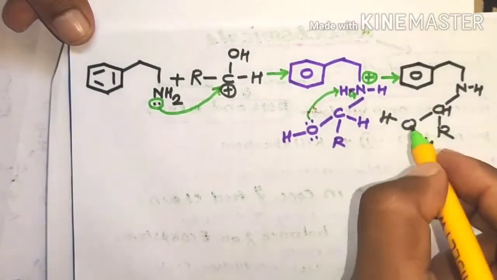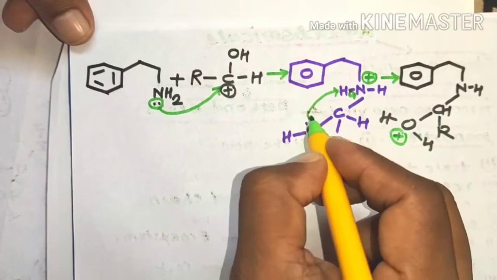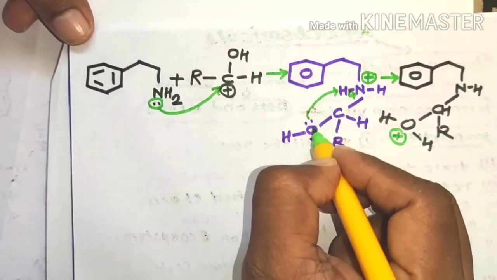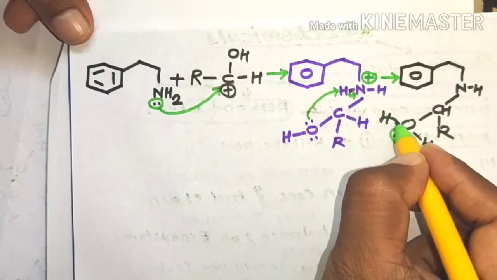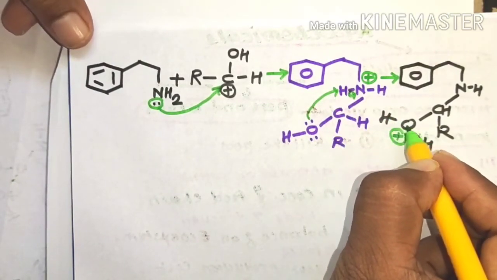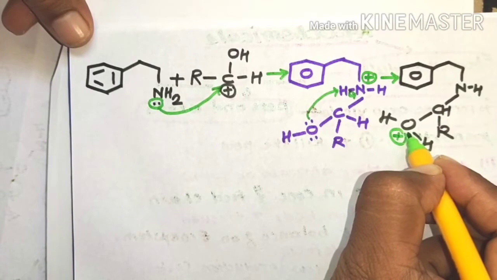This oxygen contains a positive charge due to abstraction of the H+ ion, as the non-bonded pair of electrons is used for the new OH bonding.